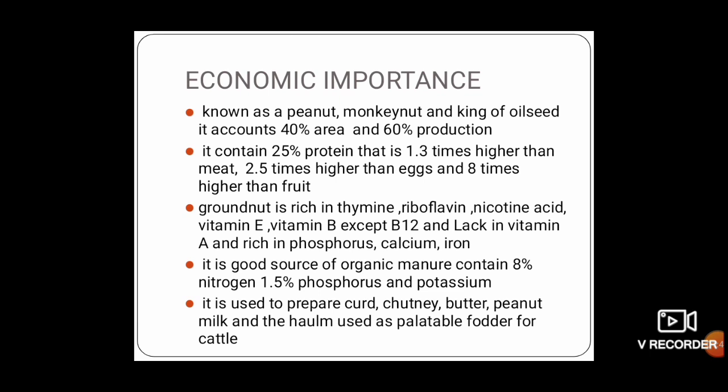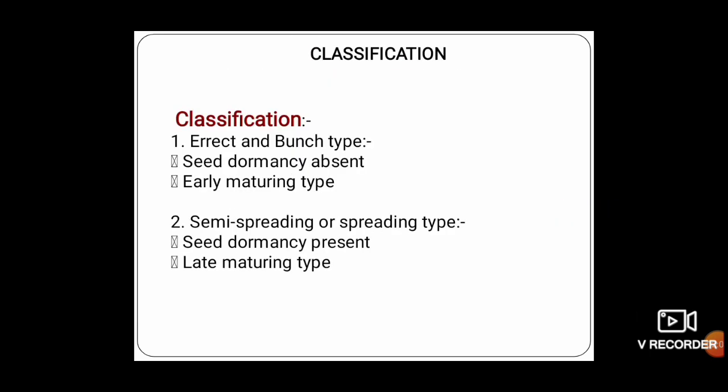It is a good source of organic manure, which contains 8% nitrogen and 1.5% phosphorus and potassium. It is also used for the preparation of curd, chutney, butter, peanut milk, and the haulm of groundnut is used as a fodder. It is classified into two types, that is erect and bunchy type, and second one is semi-spreading or spreading type,